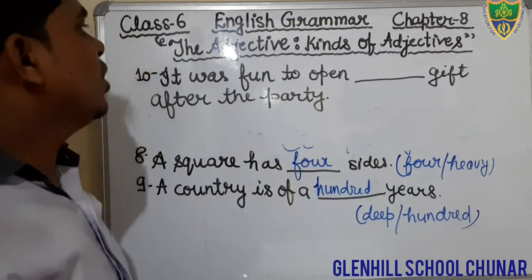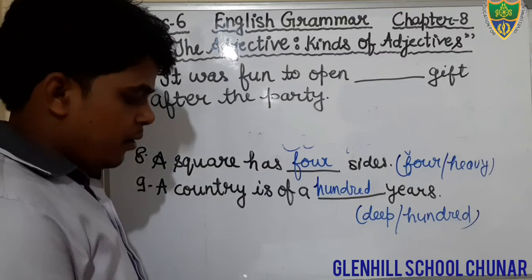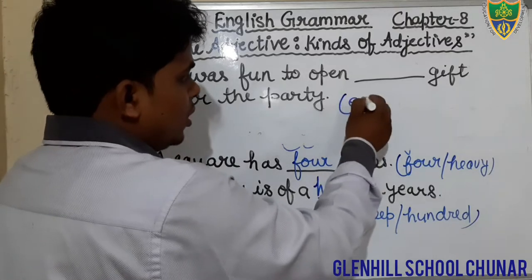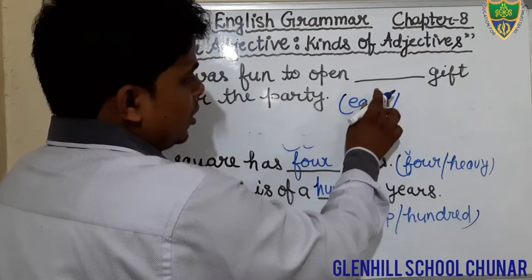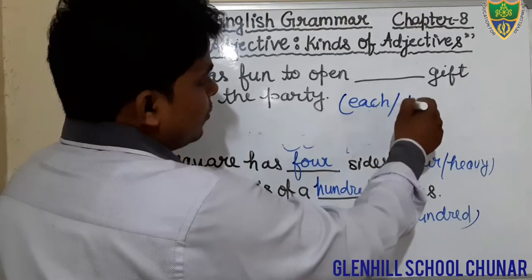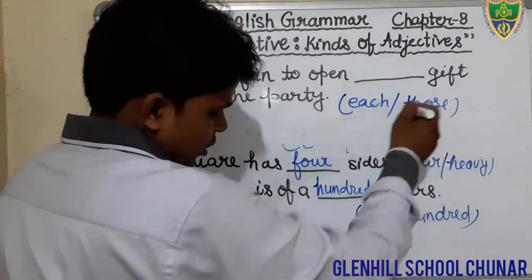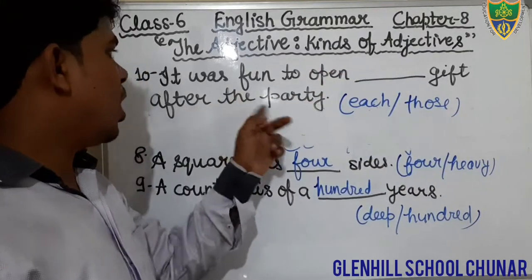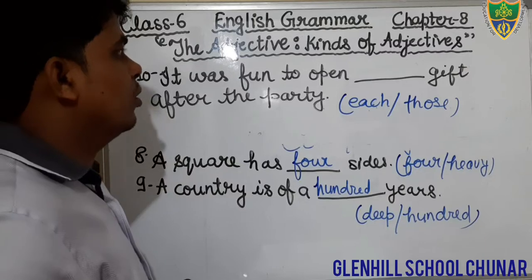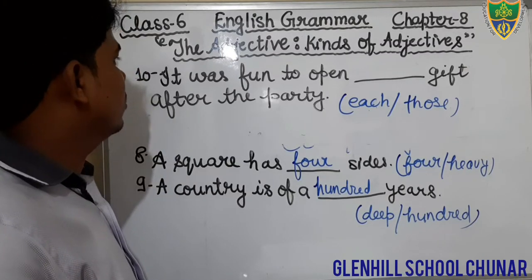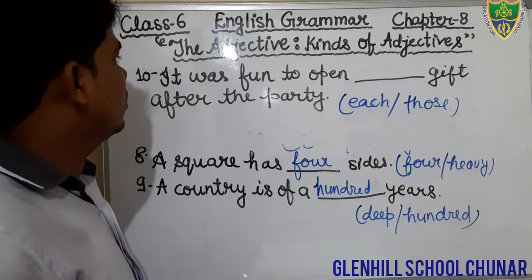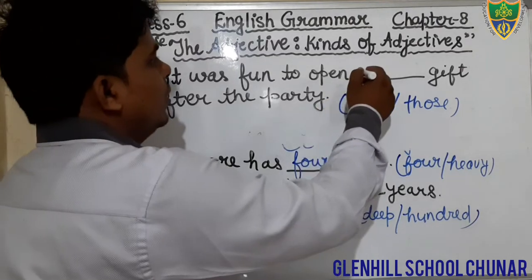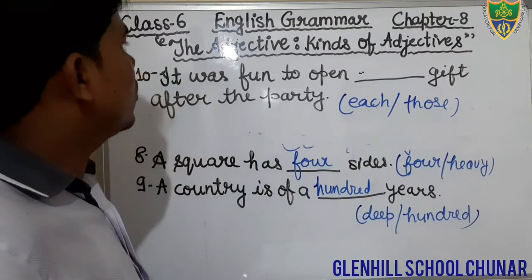Just see. It was fun to open. There are two options that we have to select. Each, let us see, and those. There are two options that you have to see. Just see. It was fun to open each gift after the party. Just fill each.